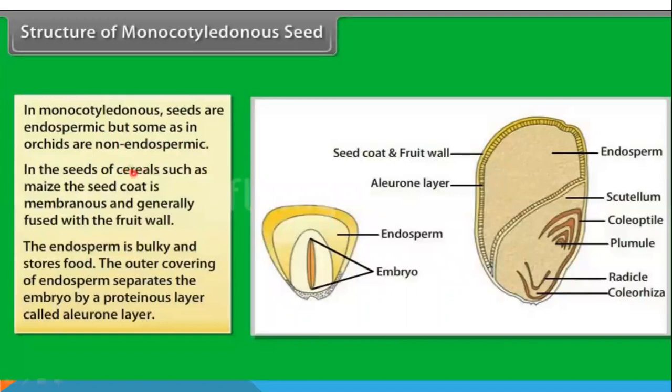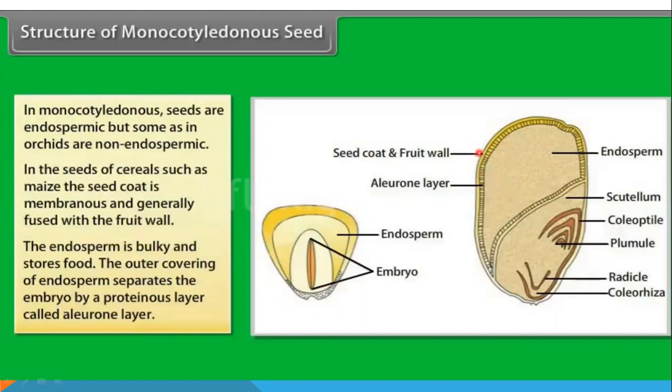The cereals are monocots. In such plants, such as maize, rice, barley, etc., the endosperm persists after the embryo development. This is called endospermous. For example, this is a maize seed. We are very familiar with this. And here is the endosperm, and this is the embryo. The endosperm is the nutritive tissue developed by triple fusion, as we know already.